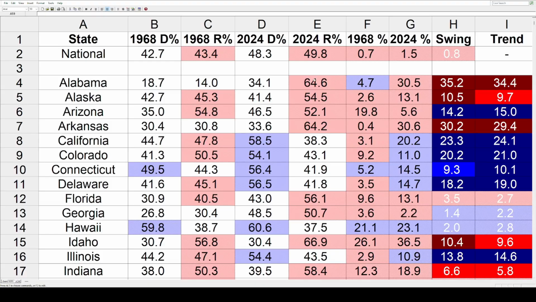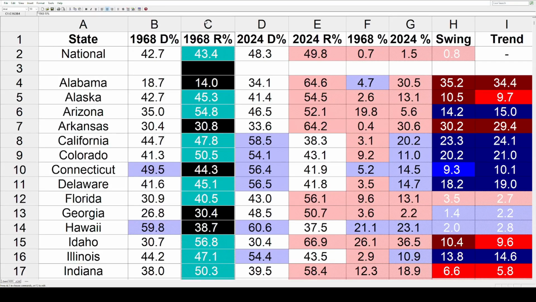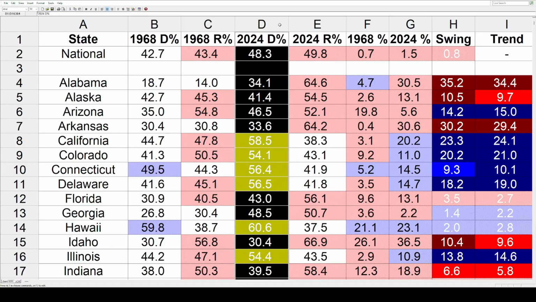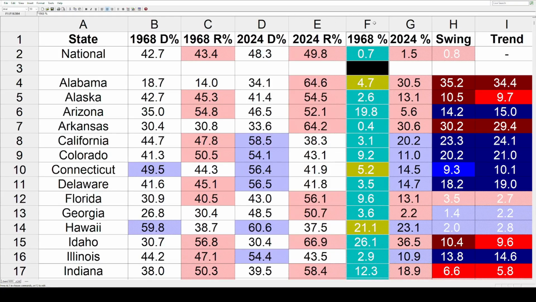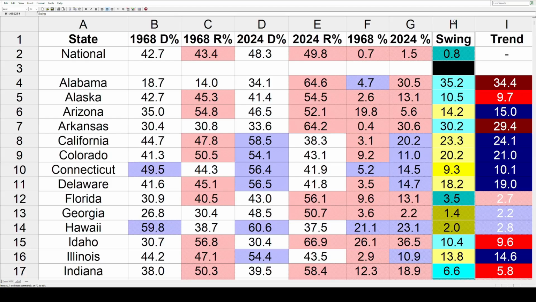Now let's fire up the spreadsheet. On the left, we've got the states. Then it's the 68 vote for Humphrey, then for Nixon. Then it's the 24 vote for Harris, then Trump. Then it's the margin in 68, shaded accordingly. Then it's the same for 24. Then we've got the column from last week. These are the swings in each state. That's the difference between the two previous columns.